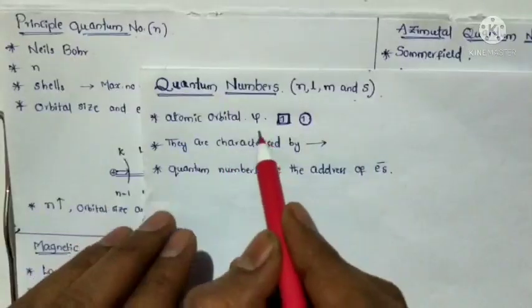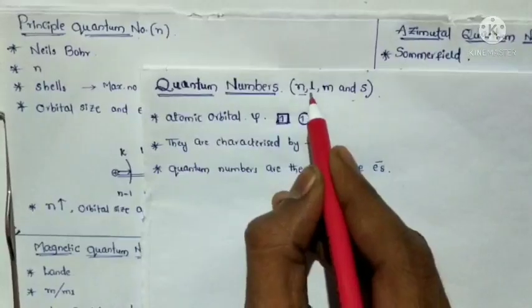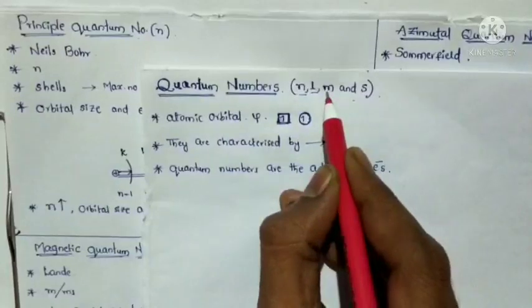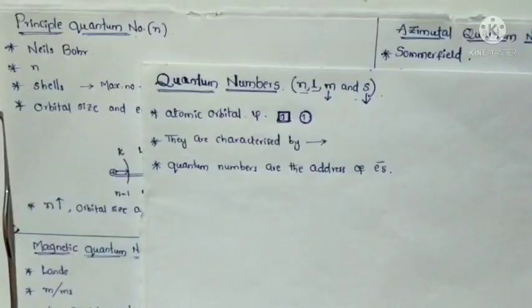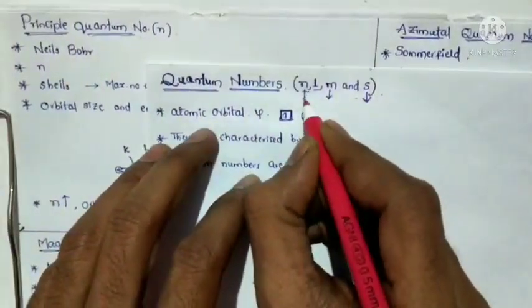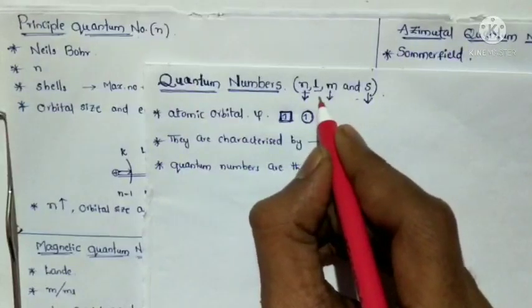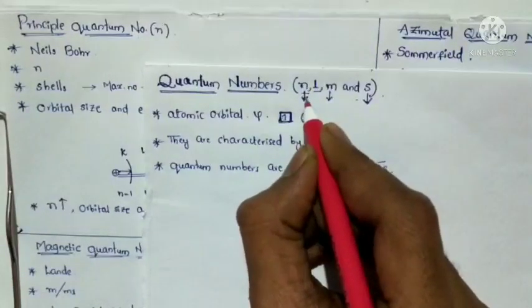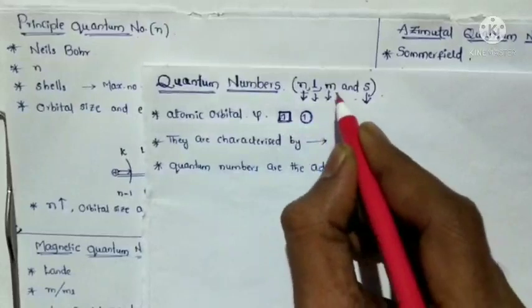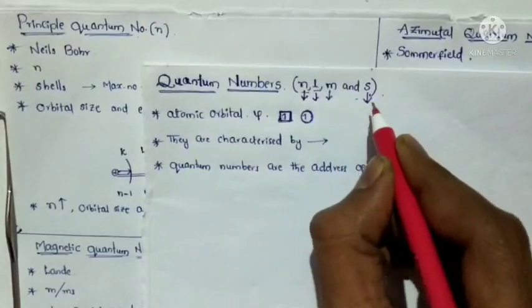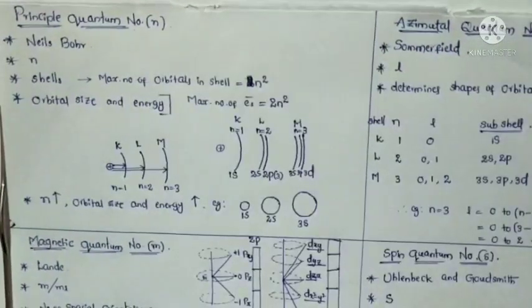There are four quantum numbers. The first is the principal quantum number, the second is the azimuthal quantum number, the third is the magnetic quantum number, and the fourth is the spin quantum number. We already know the principal quantum number from the Bohr atomic model. We will see them one by one.